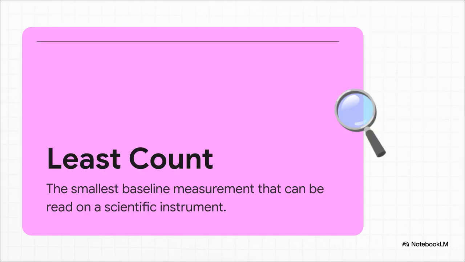Before we crunch a single number, we really have to establish a core philosophical truth in science. No measurement is absolutely perfect. Never. Our fundamental limitation always starts with our instrument's least count. That's the smallest tick mark on your ruler, or the smallest decimal on your digital scale. It represents the baseline of uncertainty in literally any experiment you will ever do.